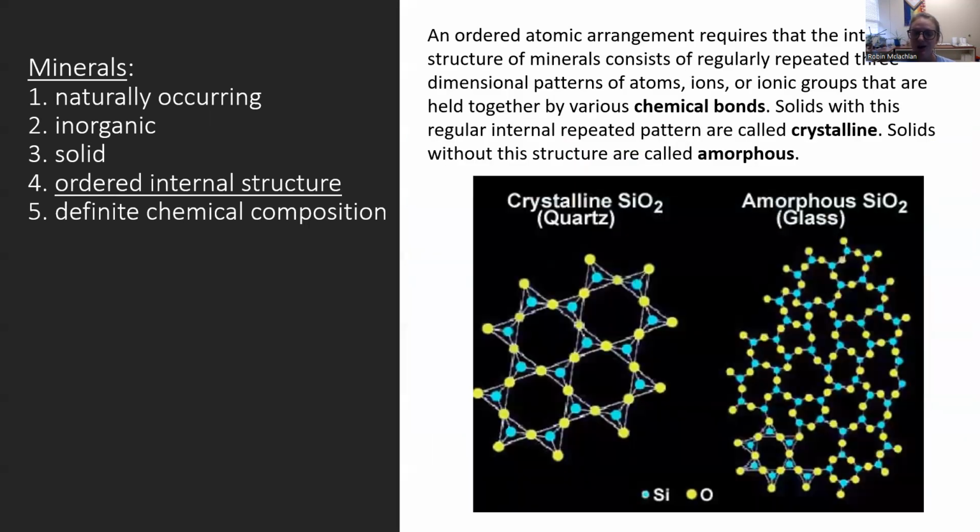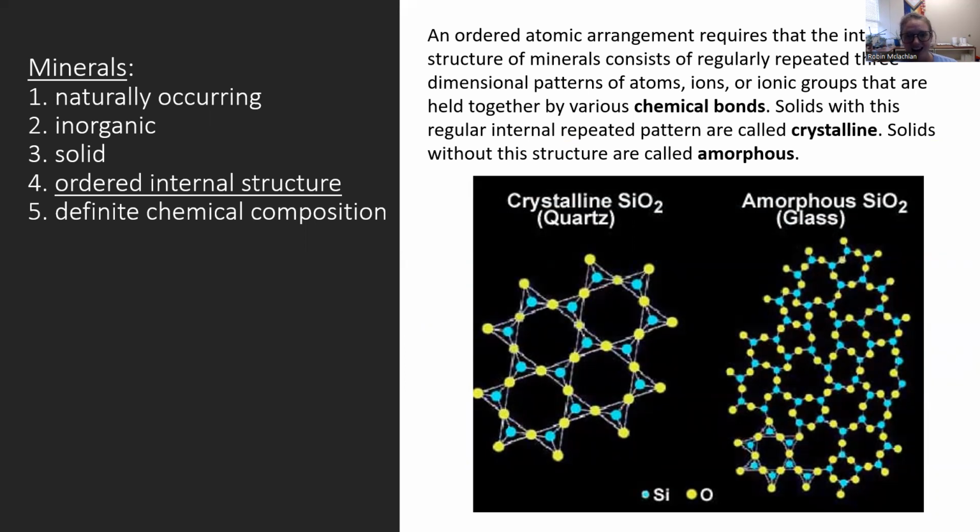All right, next up, minerals have to have an ordered internal structure, meaning that if you were to zoom in and actually see each individual atom, each individual compound and bond between those atoms, it would all be in an ordered structure, right? The same shape repeated over and over again. For example, in this image, the crystalline quartz, SiO2, has that tetrahedron shape that's just repeated over and over and over again, constantly, always in this exact same pattern.